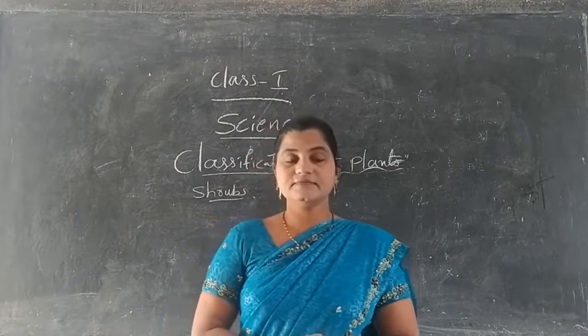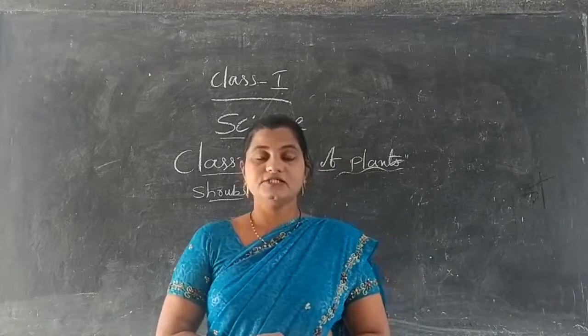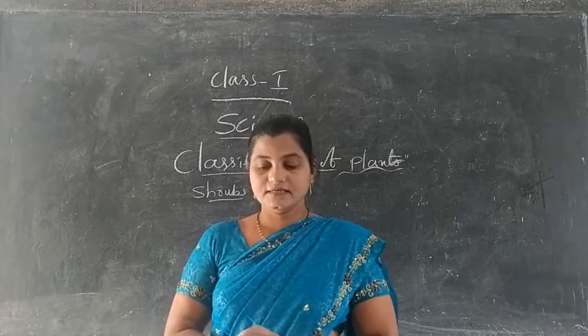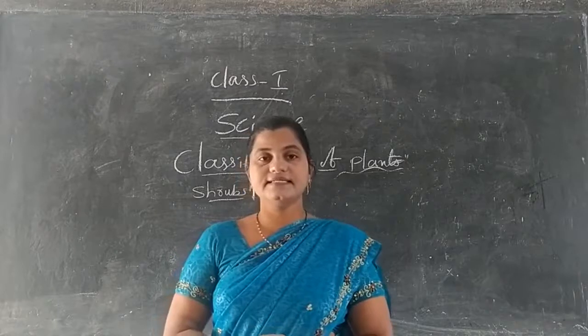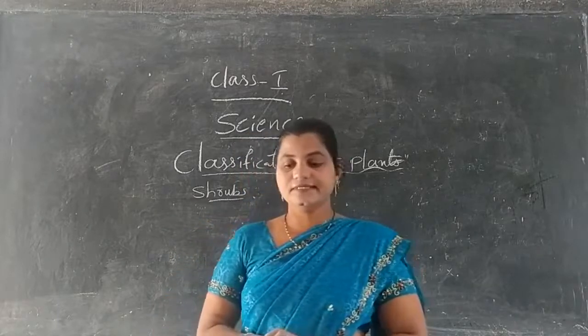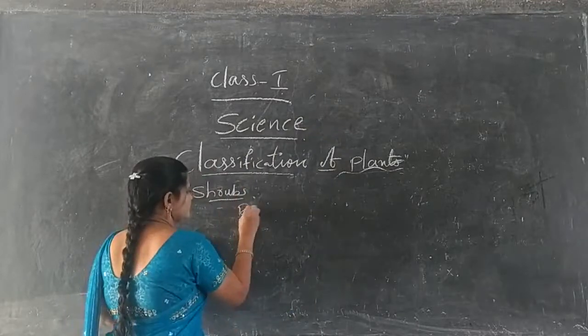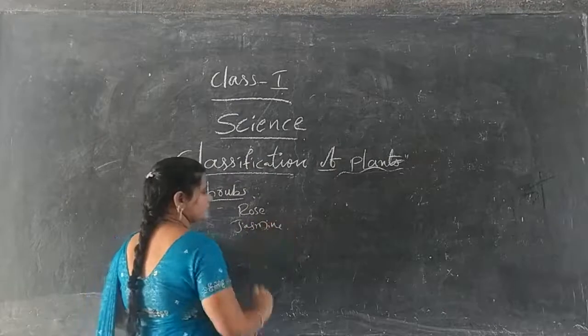What are shrubs? Shrubs are commonly smaller than trees but very strong, and woody structures are known as shrubs. These also have some short branches. Commonly we can see rose and jasmine. So what are they?